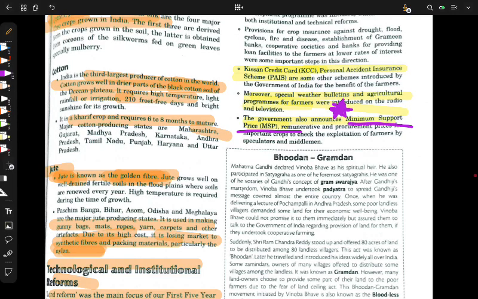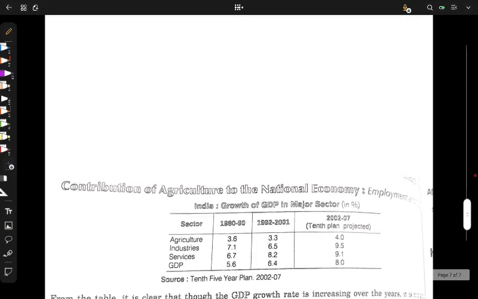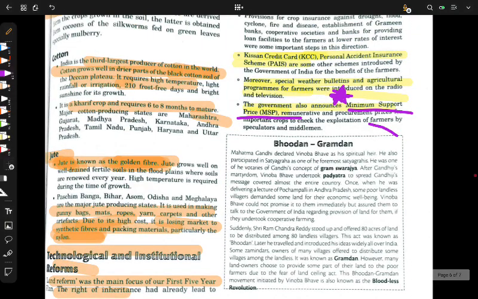Now it is a very important topic, food security. It should be here. No, it's not. Okay, first let's discuss Bhudan, then we will discuss food security. Don't worry. Bhudan or Gramdan. Bhu, as the name suggests, Bhumi. Bhumi means land. Dan means giving away to someone in need. Gram, gaon, dan. Okay, not very hard.